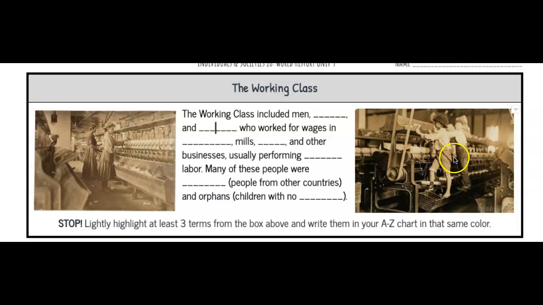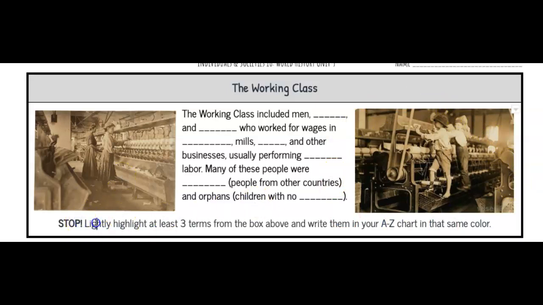We talked about child labor in our last lesson, but how children were much smaller and could perform duties that adults really couldn't, and so they were also an important part of the working class during this time. And really it was because of the treatment of people like these women and these children and immigrants that reforms were made, and now children really have to go to school because of the abuses that were done in factories like these during the Industrial Revolution.